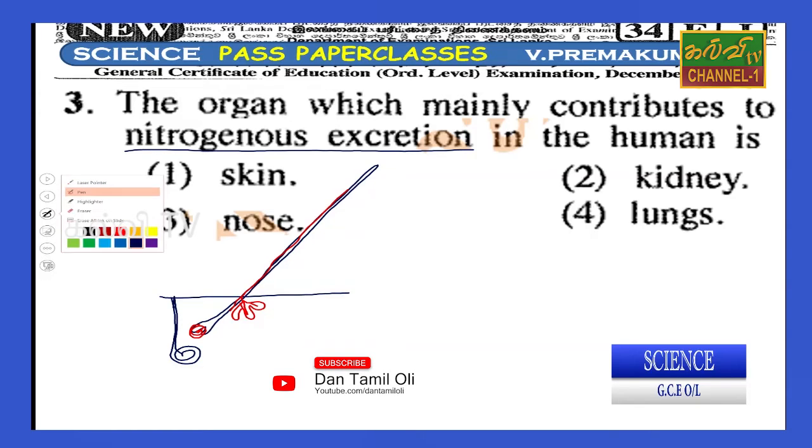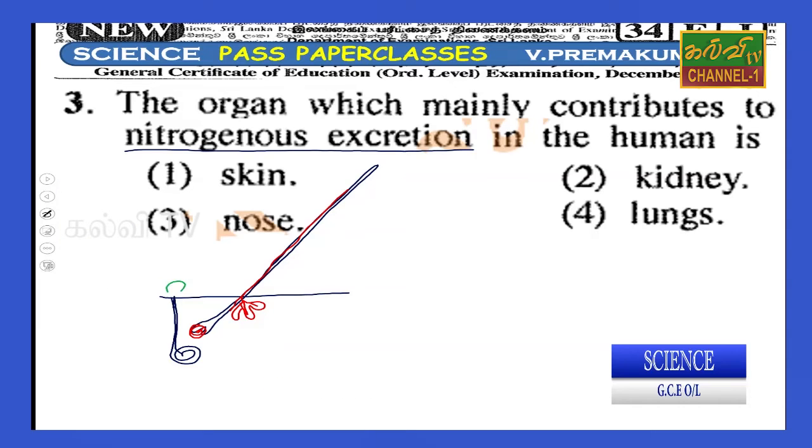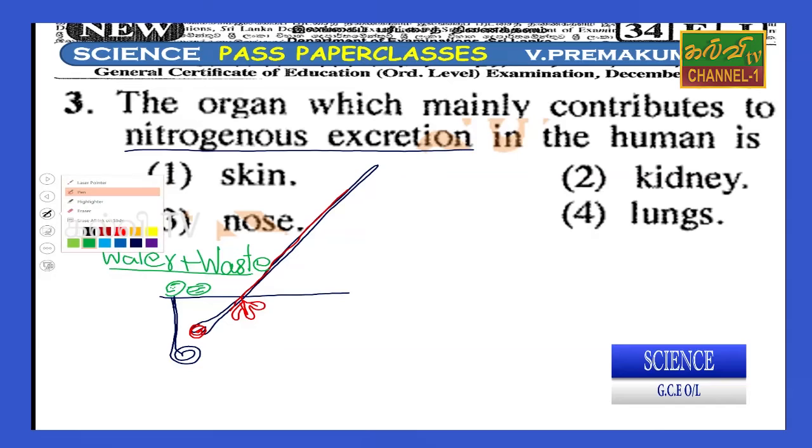It can excrete sweat as a liquid, sweating, as water with waste materials, such as nitrogenous materials also. In this question, that means a small amount of urea and uric acid is also there.